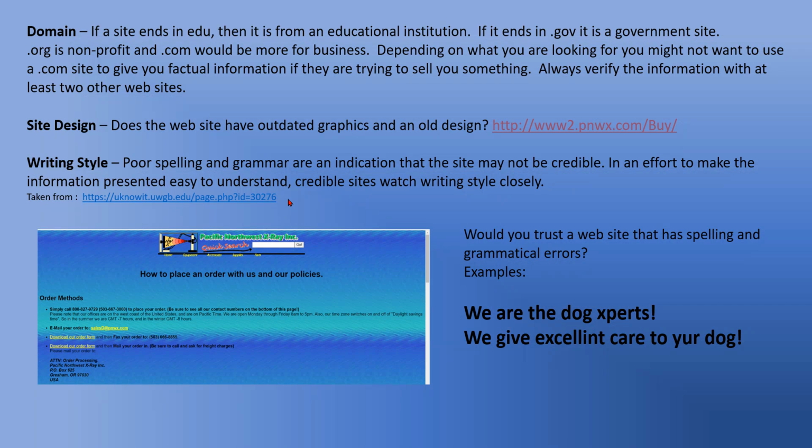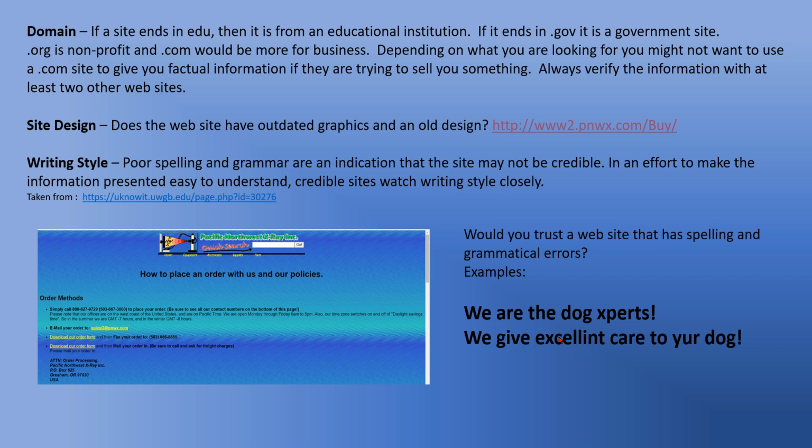Okay. Writing style. Poor spelling and grammar are an indication that the site might not be credible. Okay, so down below. Would you trust a website that has spelling and grammatical errors? Look, I just kind of typed this in to give you an example. If you went to a website about dogs and you saw this right here, it says, "We are the dog experts." Oh, that's a bad spelling error. They did not spell experts right.